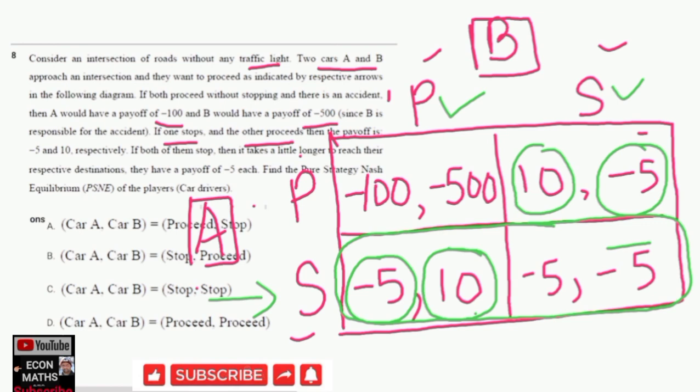Okay, I hope I am making myself clear, and it gets messy here. I am very sorry for that. So we can see that we have two Nash equilibriums here, or multiple Nash equilibriums. Nash equilibrium is obtained where both the parties have chosen their optimal decision. So here we can see this is a Nash equilibrium, and this is also a Nash equilibrium.